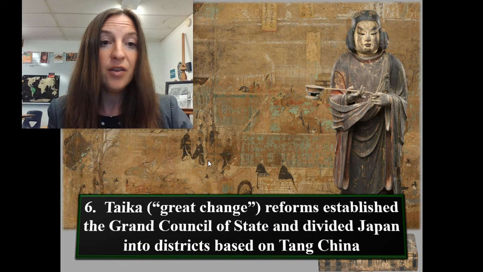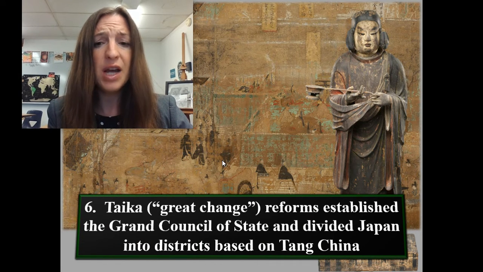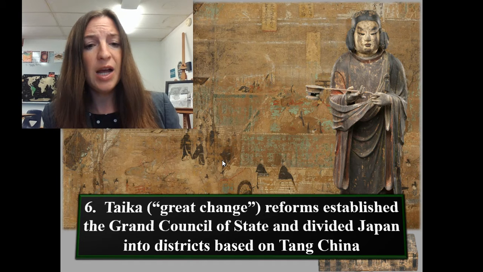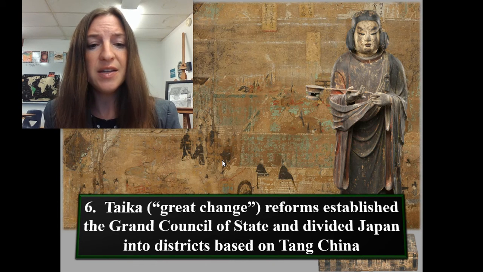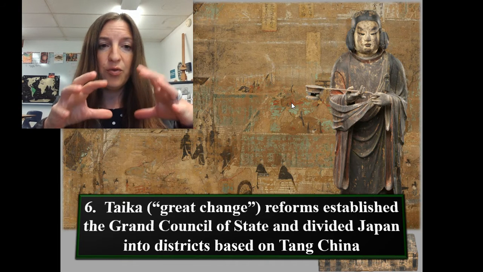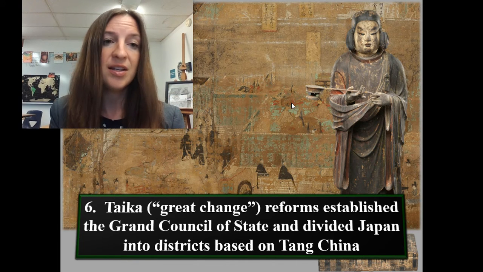Number six, Taika, the Great Change. During this time in Japan, there were reforms established. There was a Grand Council of State, divided Japan into districts, and those were districts kind of like for administration, such as Tang China had.